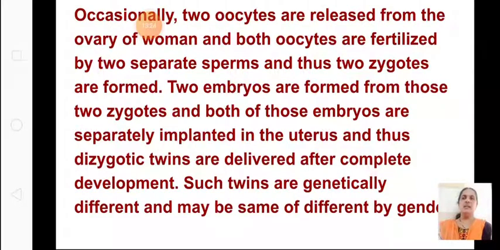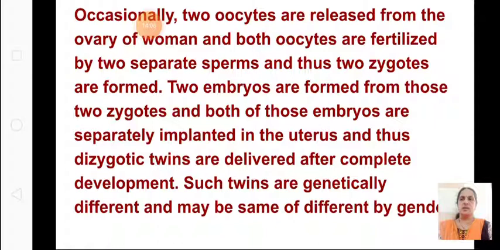So occasionally, sometimes, we'll see how dizygotic twins form: occasionally two oocytes are released. Sometimes, this is a very rare case. Instead of one oocyte, as we saw in the menstrual cycle, how every month one oocyte is released from the female, sometimes, occasionally, two oocytes are released from the ovary of the woman, and both oocytes are fertilized by two separate sperms. So many sperms are reaching the ovary. In that, two sperms unite with the two oocytes, and thus two zygotes are formed.